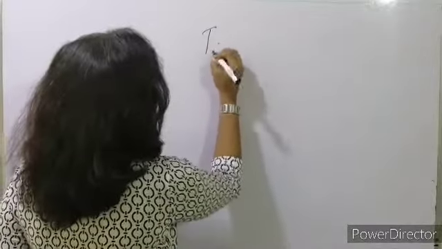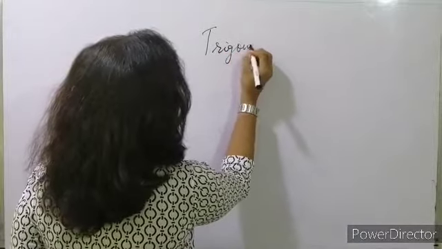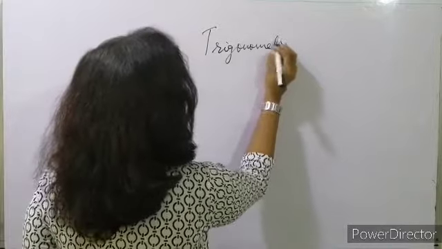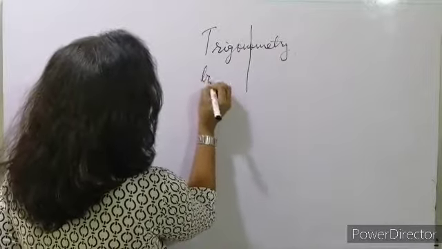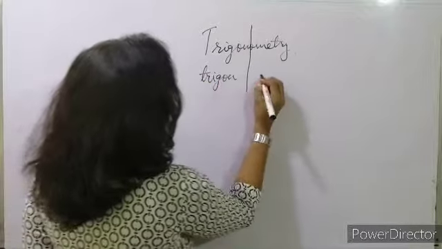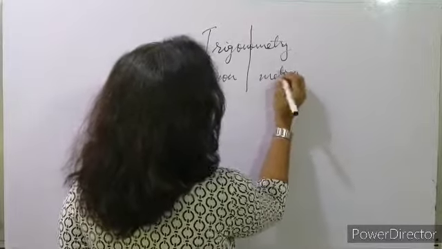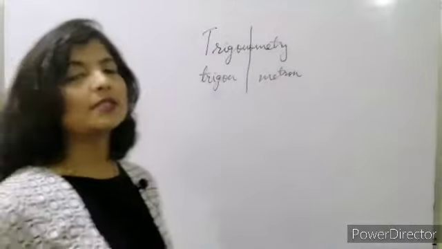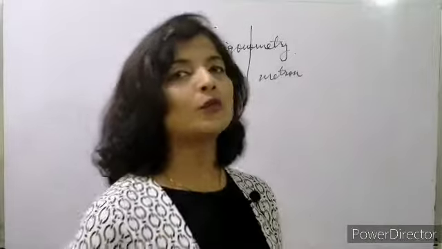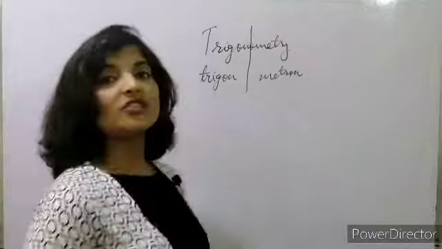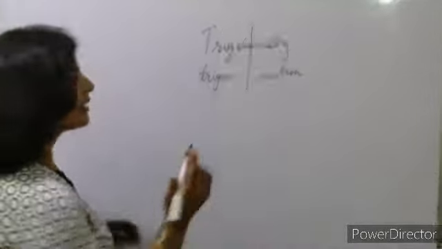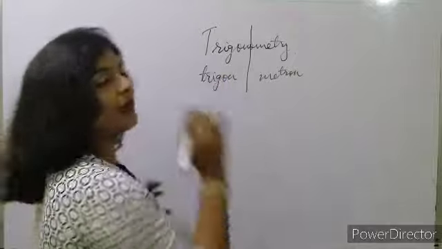The word trigonometry is derived from where? Trigonometry is the combination of two words, trigon and metron. These are Greek words. Trigon and metron are the Greek words. So what does trigon mean? Triangle, and metron means measuring the sides, actual measurement. So trigonometry means measuring the sides of a triangle.